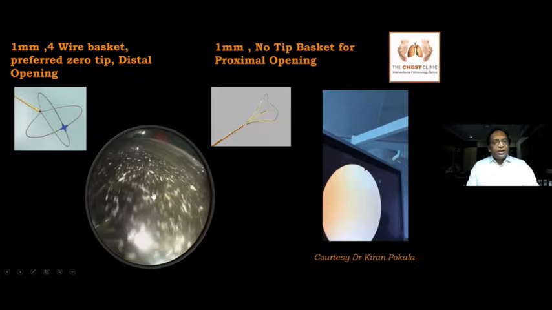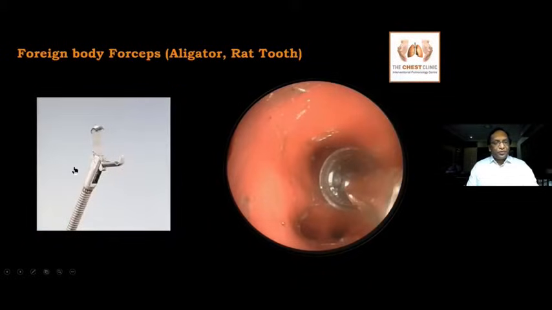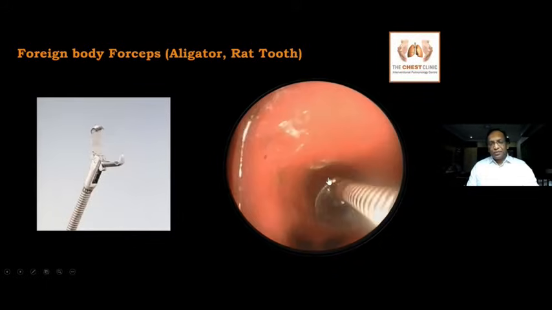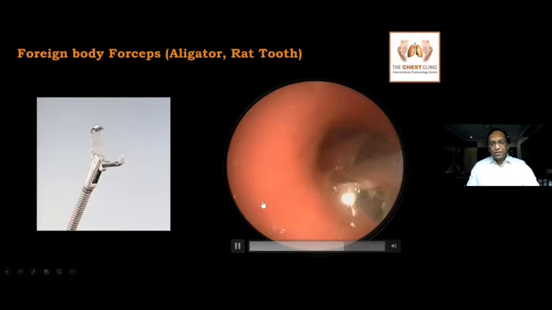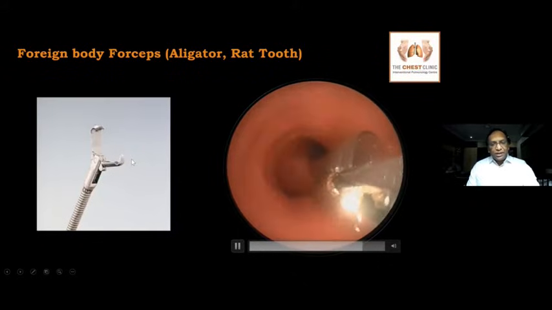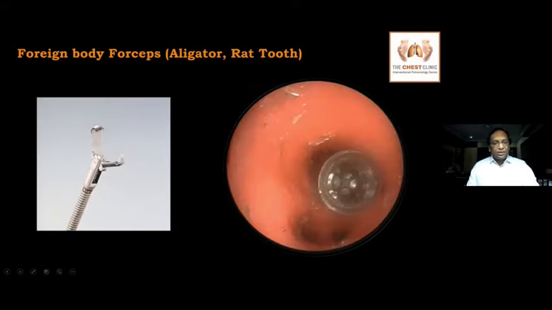The other most common instrument we use is forceps. When do you use forceps? When you have a foreign body with a sharp border, that is the best tool to use. Just a tip, whenever you're using a forceps, always remember, this is the angle of the forceps. Always make sure that you hold the foreign body at an angle so that you have a very good grip.